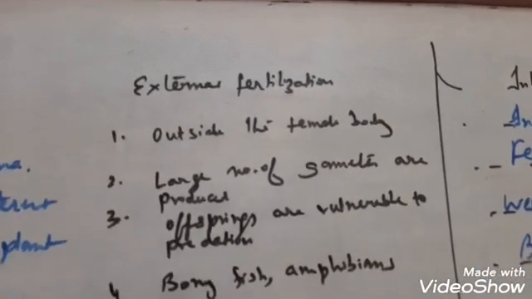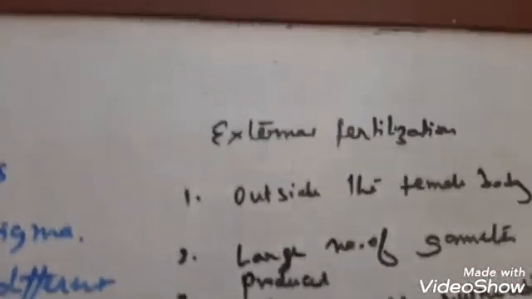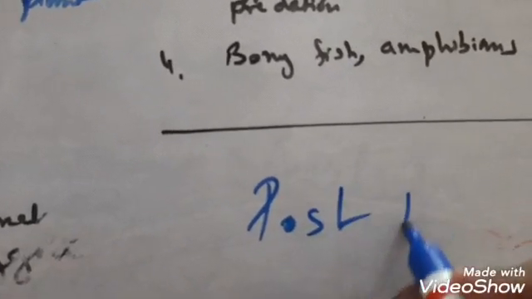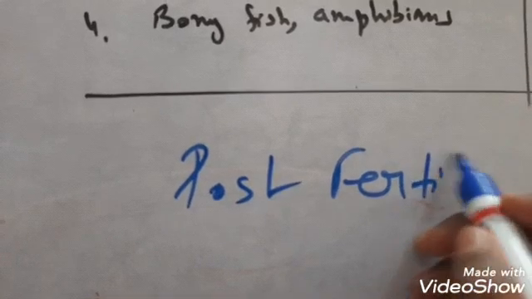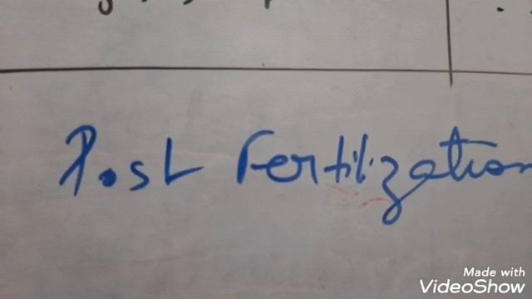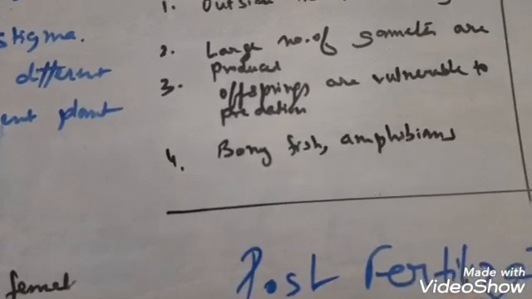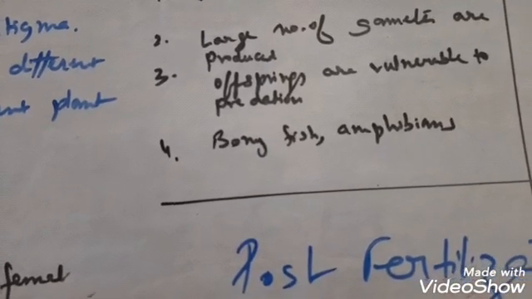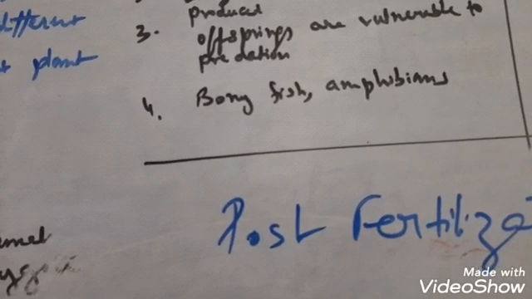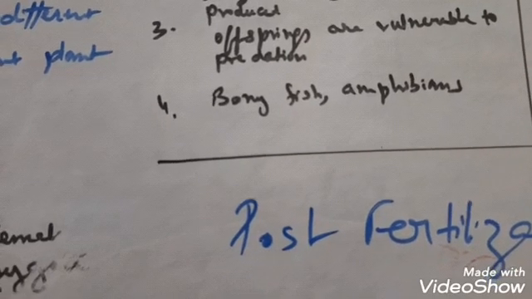Next comes the post fertilization event, the last part of the chapter. Now let me tell you about the post fertilization event. What do you mean by post fertilization event? That is the development of the zygote. Now in external fertilization, the zygote is formed in the external medium, but in internal fertilization, the zygote is formed inside the body of the female organism. Now further, the development of the zygote takes place.